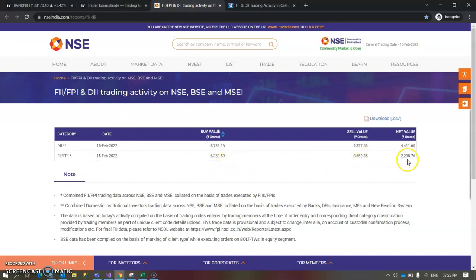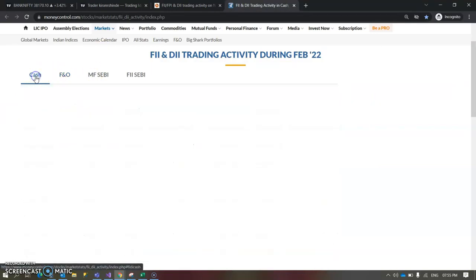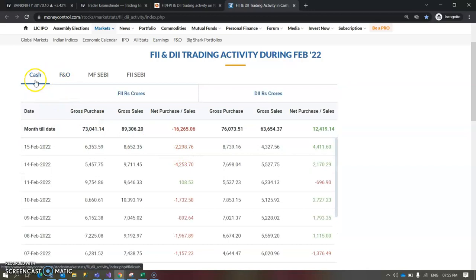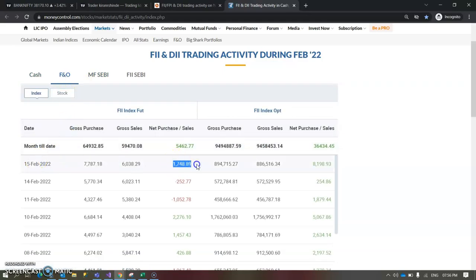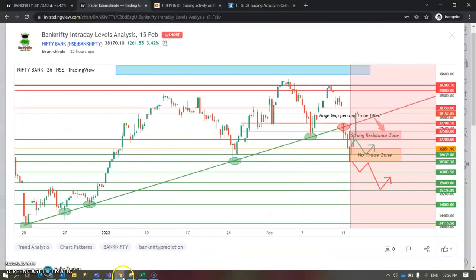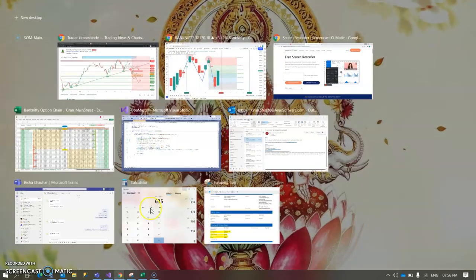Before that, let us see what the figures from FII DII are. We can see the net selling value was still higher compared to the buy value. But if we look into more depth, the net selling was higher in the cash segment. This is the 15th data. This is the net selling, and in futures and options we can see they have done the buying. So big players are coming into the picture, but trade cautiously because I am going to show you other facts as well. This has been becoming a problem since yesterday.